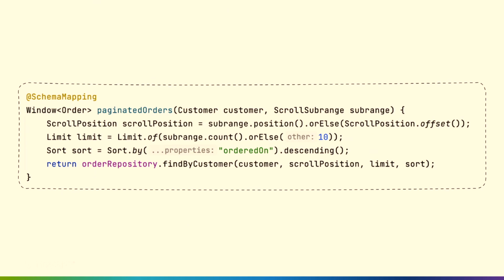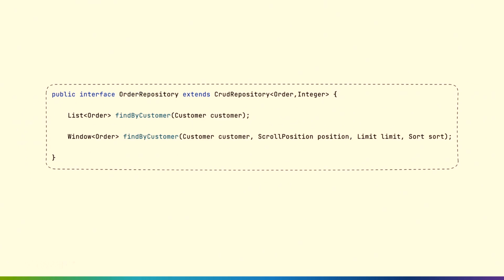How does that work on the Spring side? We've created this mapping, or we've created this method in our controller here, and because its parent is a customer, that will be an argument that we can get right away. Then there's also this new feature in Spring for GraphQL 1.2, which is that scroll subrange. So now I get access to the offset, limits, sort by, etc. So now I can delegate this to a repository, and thanks to new features in Spring Data, which now support limit arguments, I can now say, hey, find by customer, here's the position, here's the limit, I want only the first 10 records, and here's how I want you to sort them.